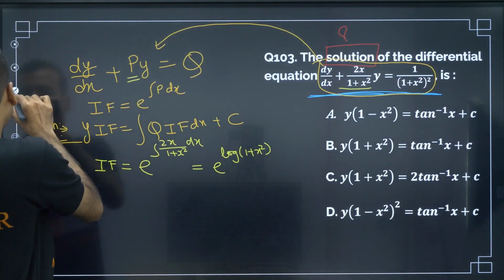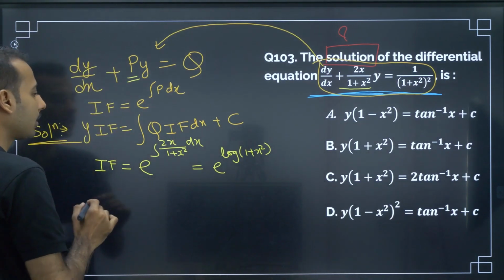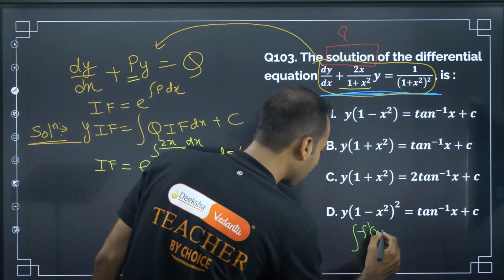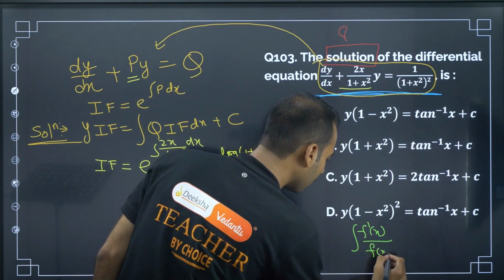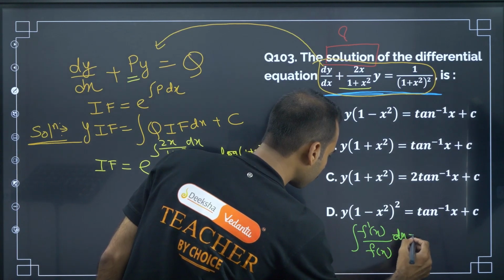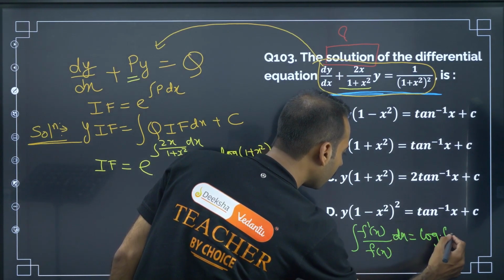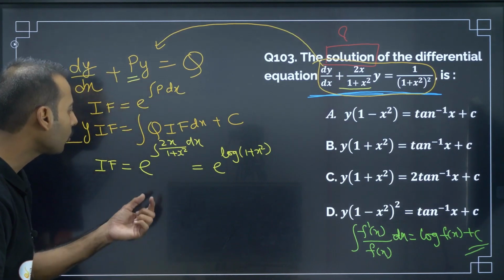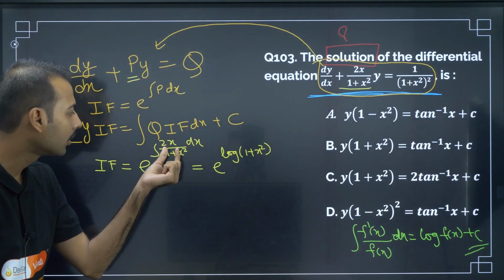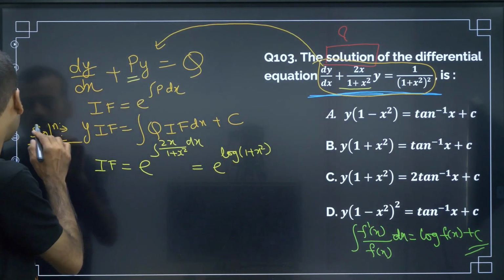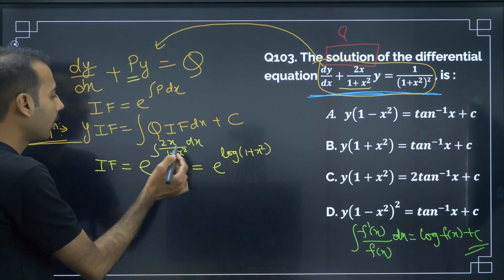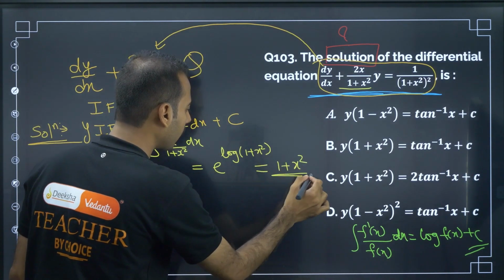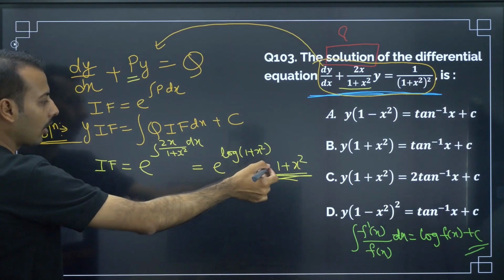Now one standard integral formula you should be knowing. What is that standard integral formula? Integration of f dash of x by f of x is equal to log of f of x plus c. So this becomes e raised to log of 1 plus x square. Now e and log are inverse functions, so they cancel and we are left with this. So IF is 1 plus x square.